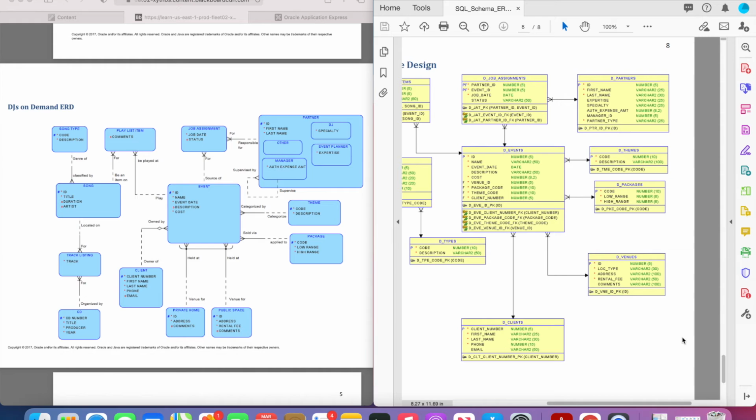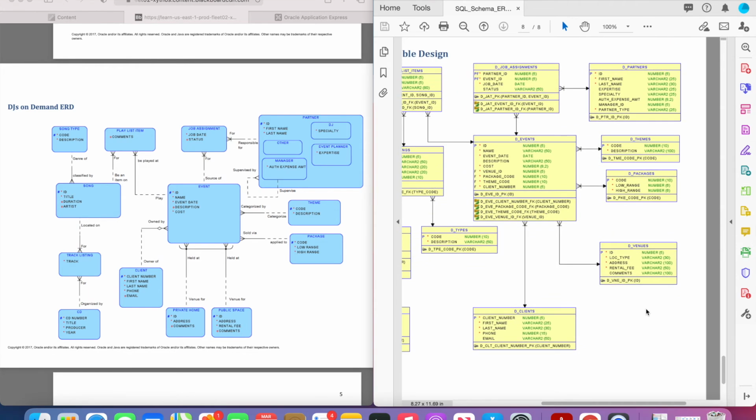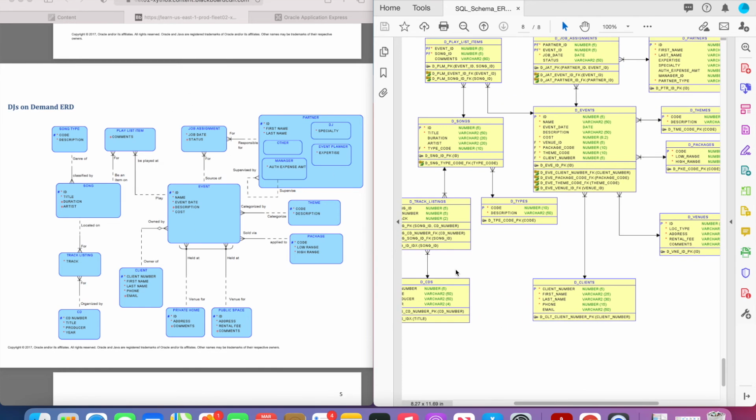Something that's also different about the DJs on Demand table design is that there are actually a couple of tables in this table design that do not appear as entities in the DJs on Demand ERD. So the first one is the D types table, which has a code and description attributes, and it's connected to the songs entity on a many relationship, or a one-to-many relationship.